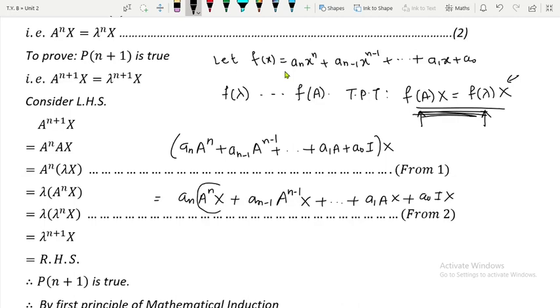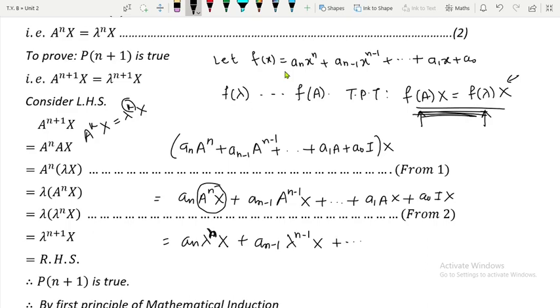But what is A^k x? Just now we have proved that A raised to k x is equal to lambda raised to k x for all natural numbers k. So obviously it will be true for n also, because n is also a natural number. So therefore this will be equal to a_n lambda raised to n x plus a_(n-1) lambda raised to n minus 1 x.